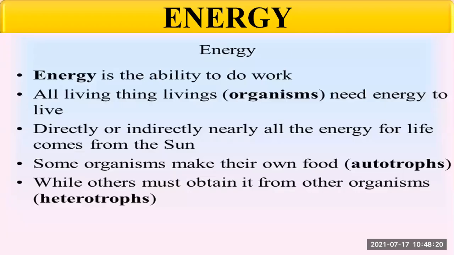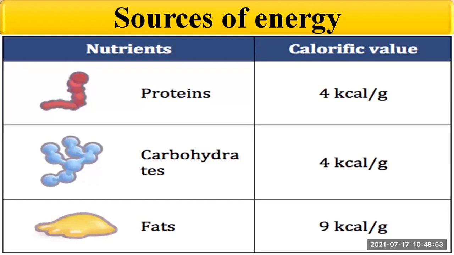They require energy. We have learned what is energy. It is the ability to do work, and every living organism needs energy to live. Where do we get this energy from? From the sun, either directly, some of them use it directly, or they use it indirectly. Those organisms which use it directly are called autotrophs, while the others which obtain it from other organisms are called heterotrophs. Then we have learned the different sources of energy, just like proteins, carbohydrates, and fats.